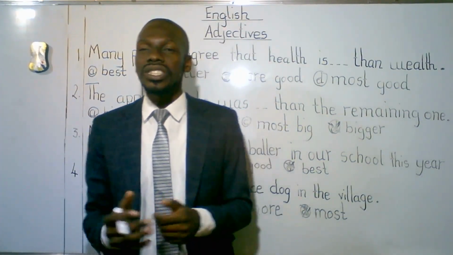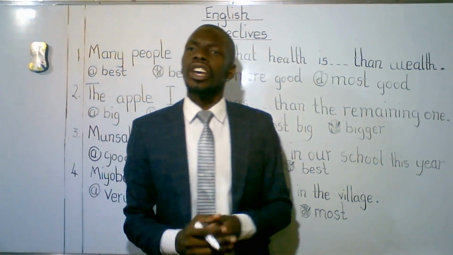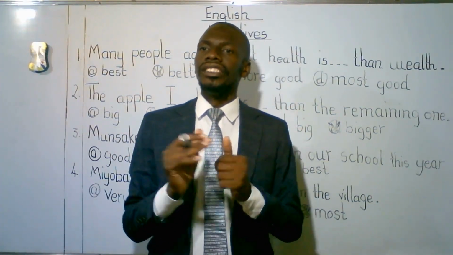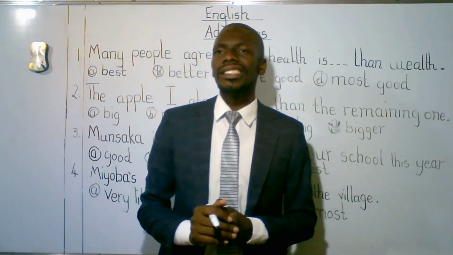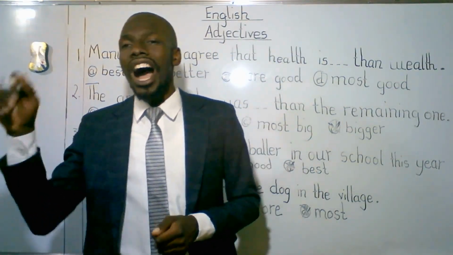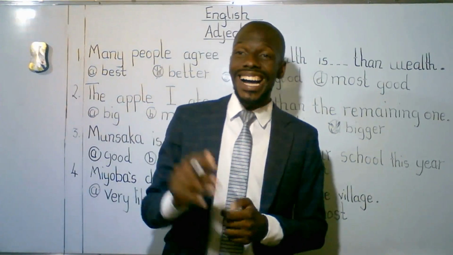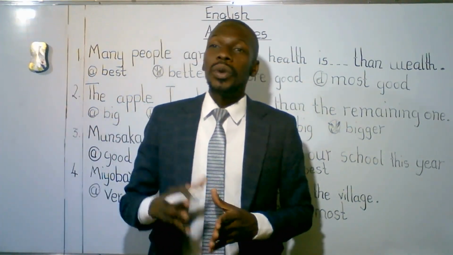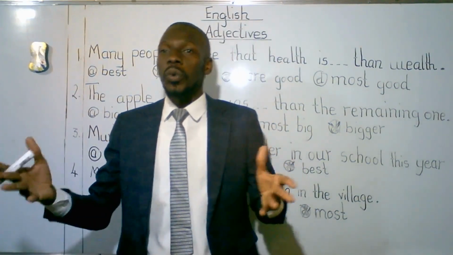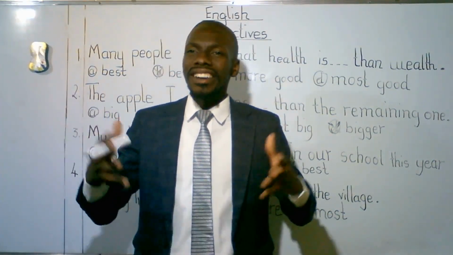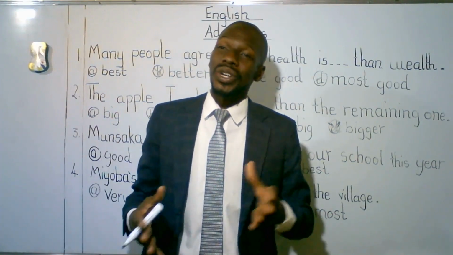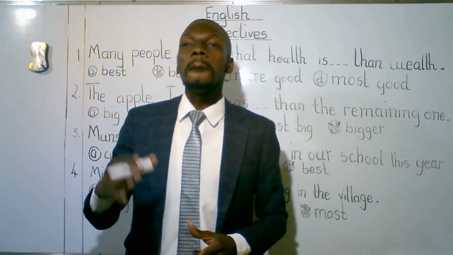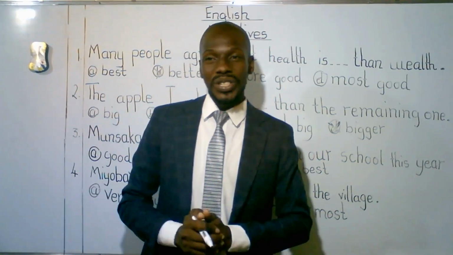When we are using an adjective that has only one syllable, we simply change it. If the word ends with Y, we remove that Y and add IER. For example, pretty. When we are comparing two, the comparative word for pretty is prettier. The superlative is prettiest. I believe you've gotten one or two things.